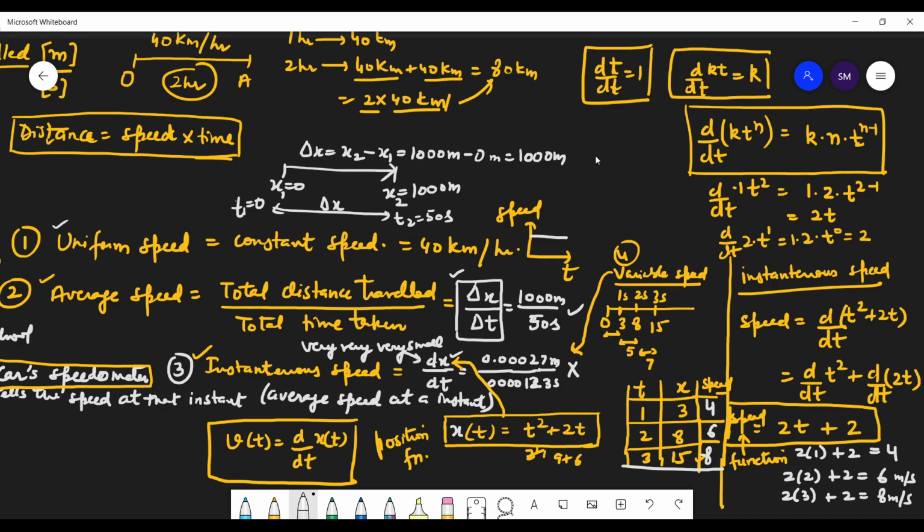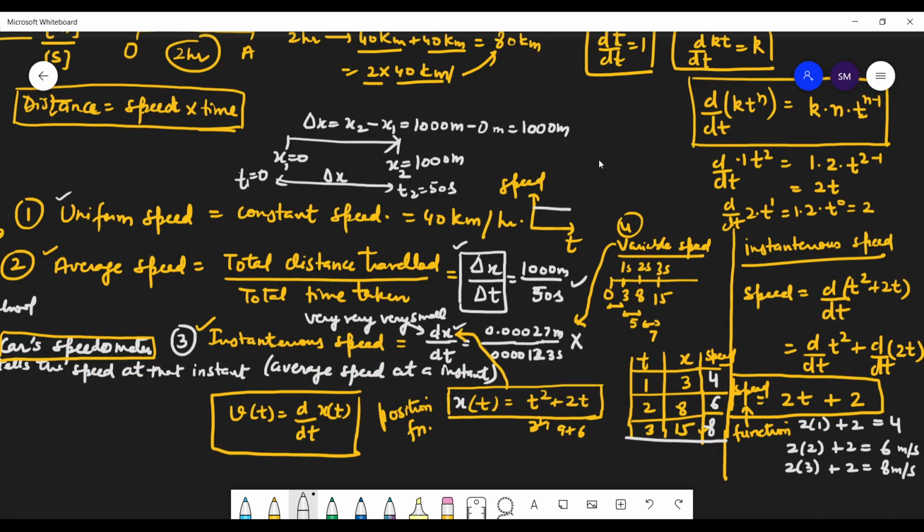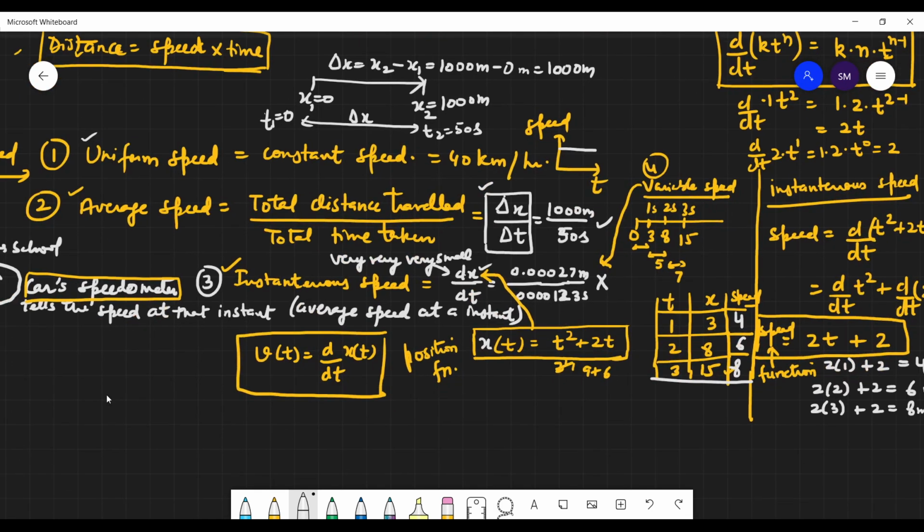Now, let us keep this example simple. We are studying motion in a straight line, and there also can be two cases. So what are those two cases, students? Motion in a straight line, we call it one-dimensional motion also.